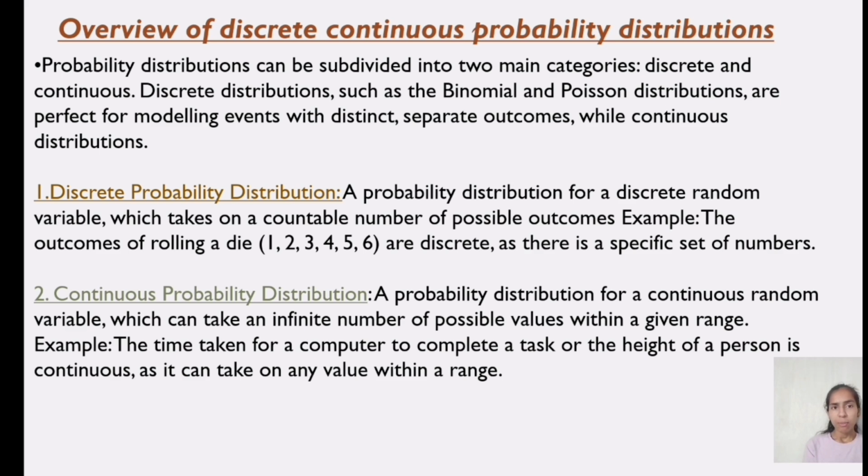Second, continuous probability distribution: a probability distribution for a continuous random variable which can take an infinite number of possible values within a given range. Examples are the time taken for a computer to complete a task or the height of a person, which is continuous as it can take on any value within a range.